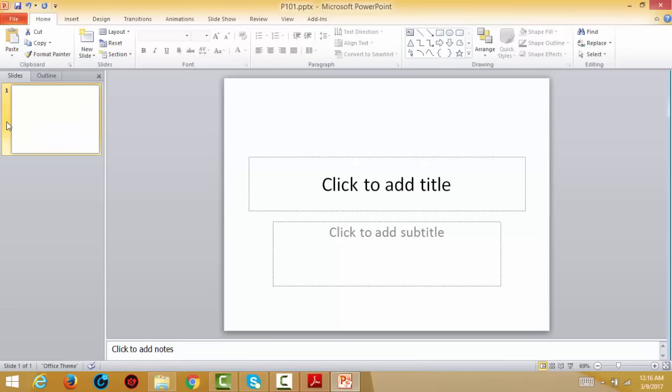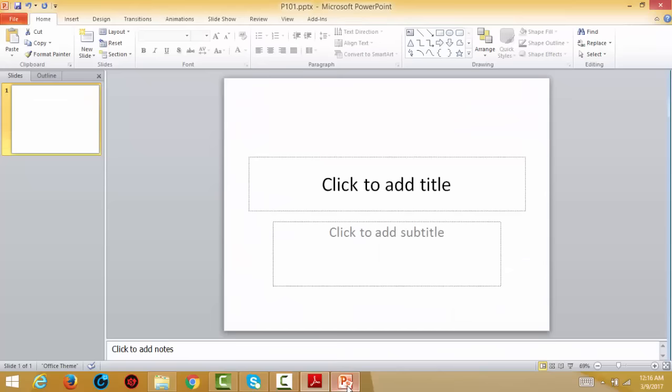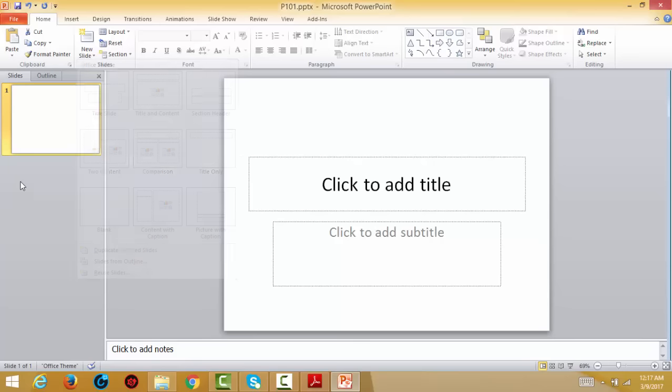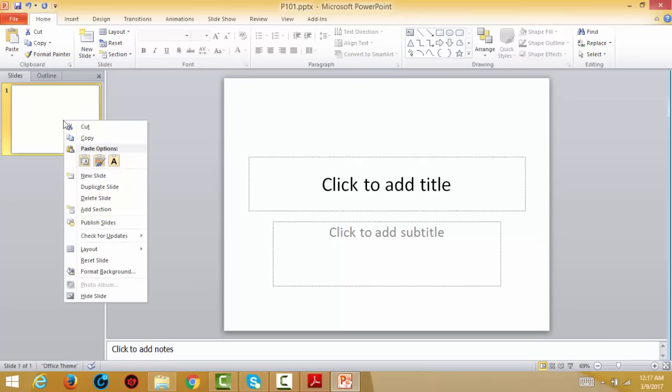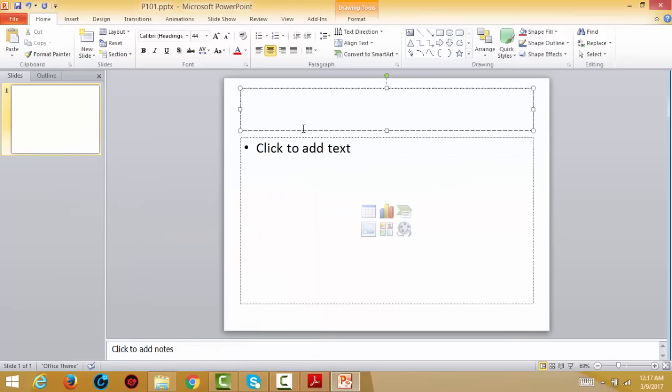This is the kind of screen that you will find once you open this PowerPoint presentation. After that, let's see. First you go to the heading. First you have to choose the type of layout. You can use this because in the question paper this is used. How will you use it? You can click here directly. Otherwise, right click, and in the right-click menu you will find Layout. This is the layout, and now go to this. So this is the layout of this question paper.